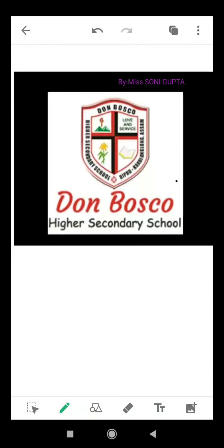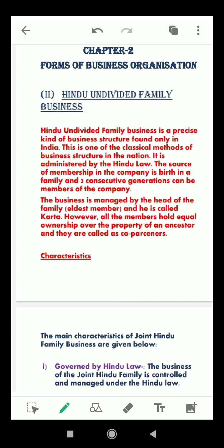The first category of business organization is private sector enterprise, and it has 5 forms. The forms are sole proprietorship, which we already discussed in my last video, then joint Hindu family business, which I will discuss in this video, then partnership, cooperative organization and company. These 3 we will discuss in the next video. So today we will know about joint Hindu family business, or we can call it Hindu undivided family business.